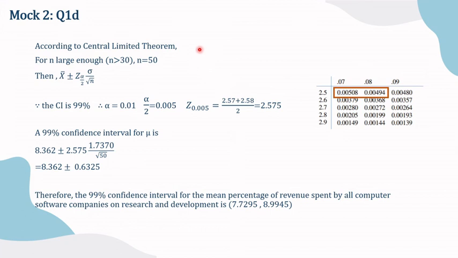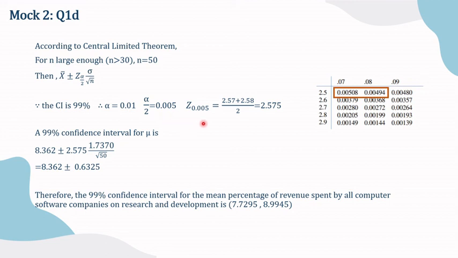Next, according to the central limit theorem, for n large enough, which means n larger than 30, we can use this formula: x bar plus and minus z value of alpha over 2 times sigma over square root of n. As the confidence level is 99%, alpha equals 0.01 and alpha over 2 equals 0.005.